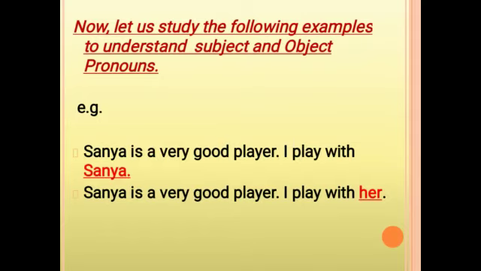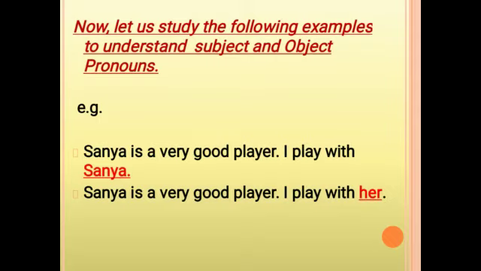Let's study the following examples to understand subject and object pronouns. For example, Sanya is a very good player. I play with Sanya. So children, in this sentence, Sanya is the subject. So what subject pronoun will replace Sanya? That is she. And so what object pronoun we use for she? That is her. So the sentence will be Sanya is a very good player. I play with her.